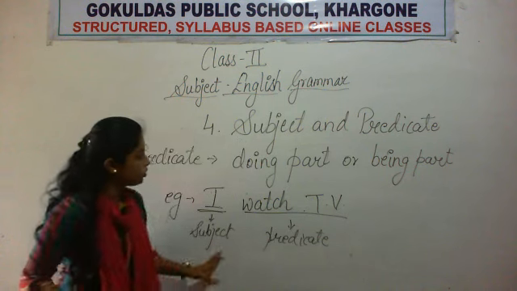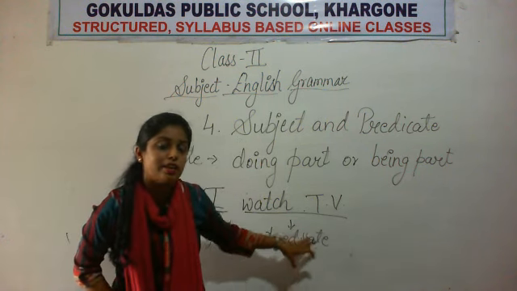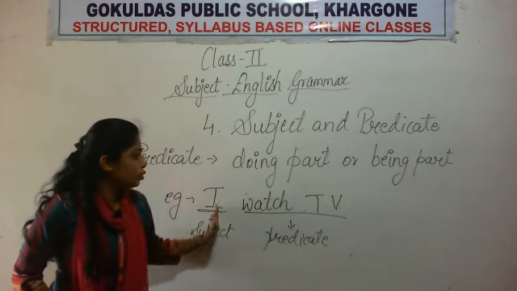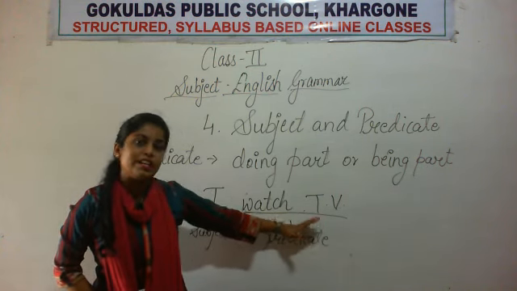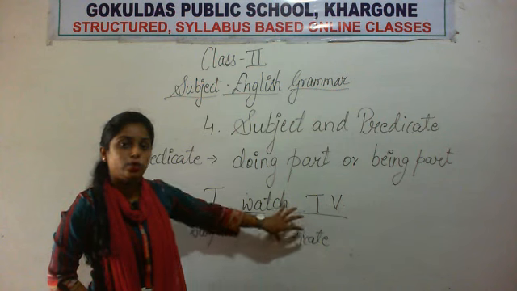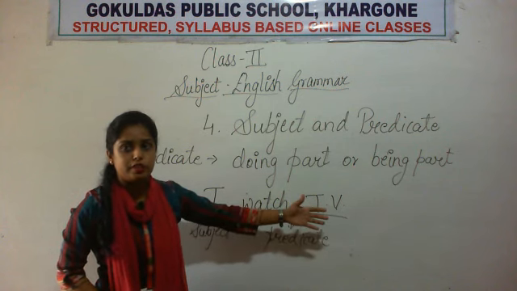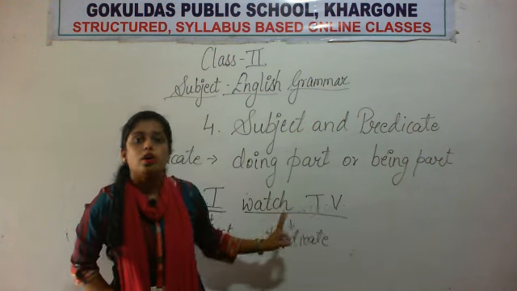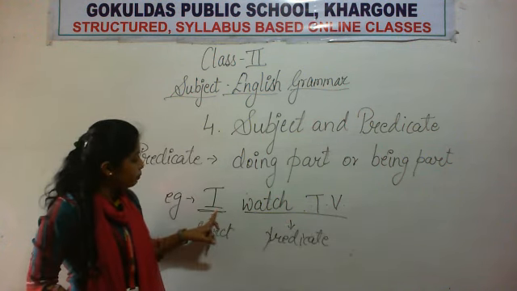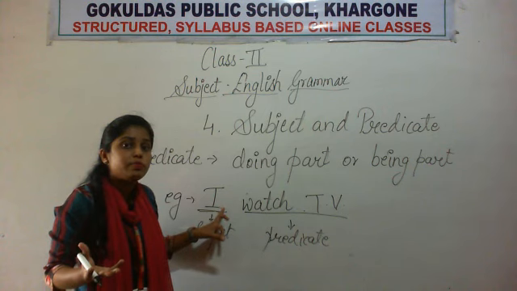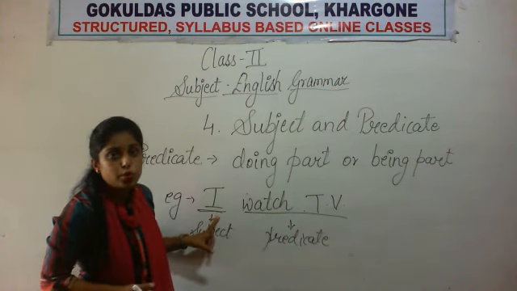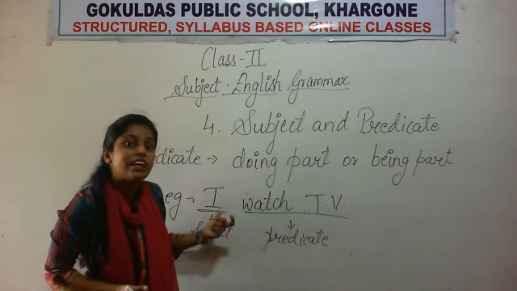ठीक है? So, this whole part is the predicate part. Now, this part is the doing part of a sentence. Subject को छोड़ के जो बाकी group of words हैं, those are called predicate. Those make the predicate part of a sentence. Okay? So, this watch TV. These two words are telling us what the subject is doing. ये दो word हमें बता रहे हैं कि subject क्या कर रहा है.